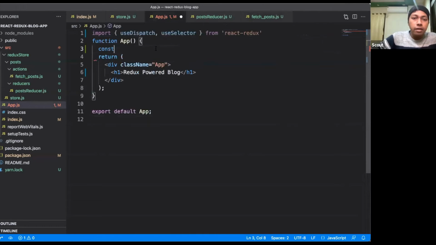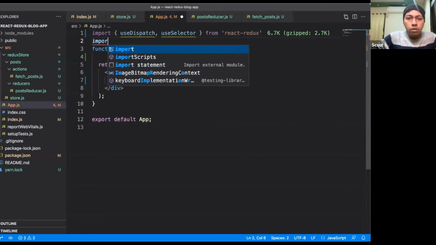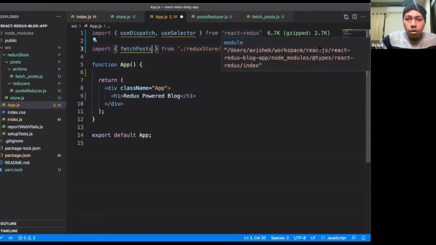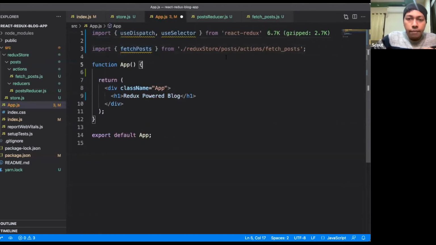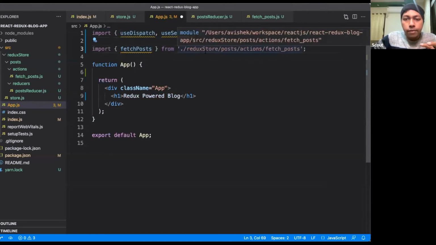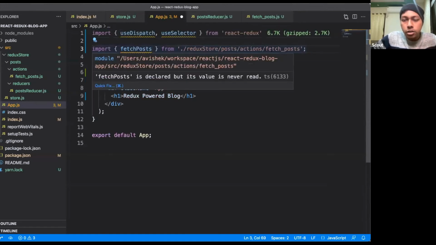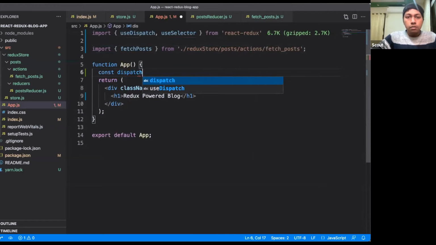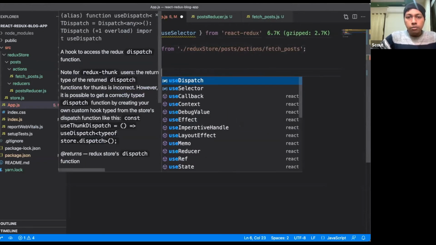To dispatch this action, we have to import the function here. So import fetch post. It is autofilling properly. Import fetch post from the file, right? Whatever we have defined. Redux store posts action fetch post. Done. It is simple. So now we'll define a constant called dispatch equals use dispatch.